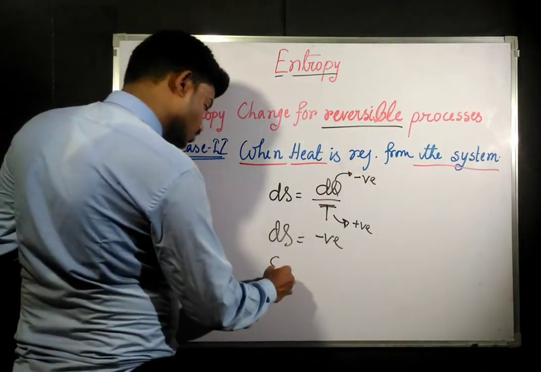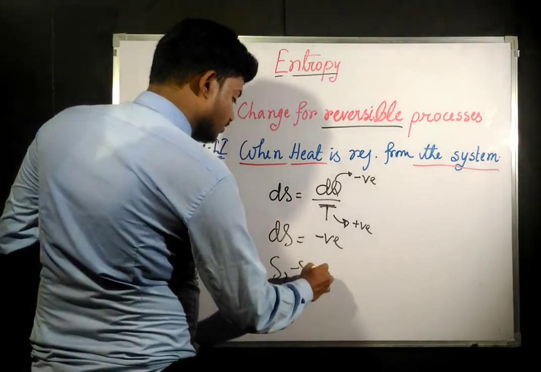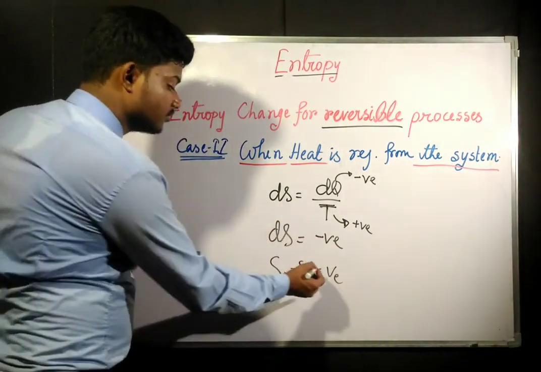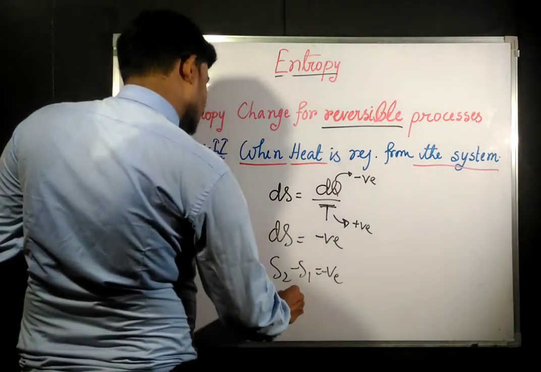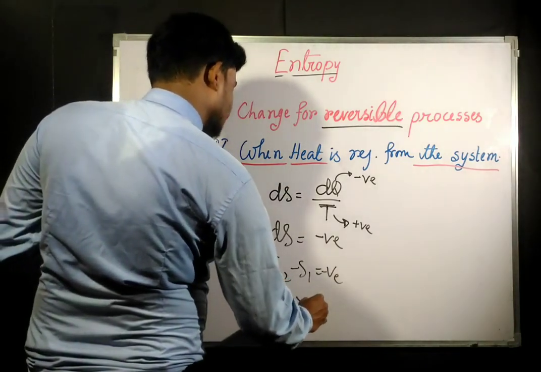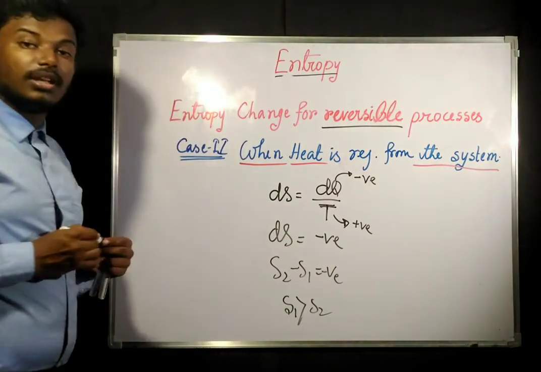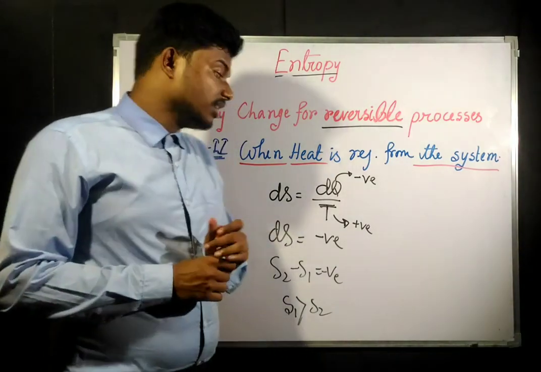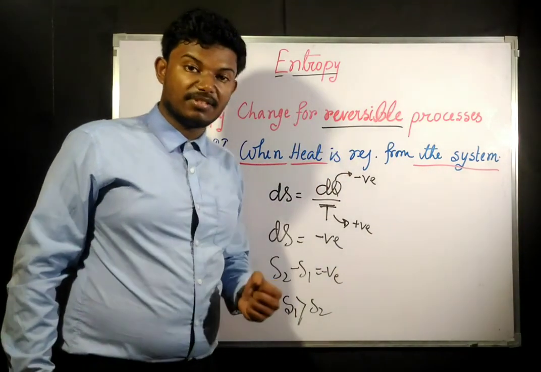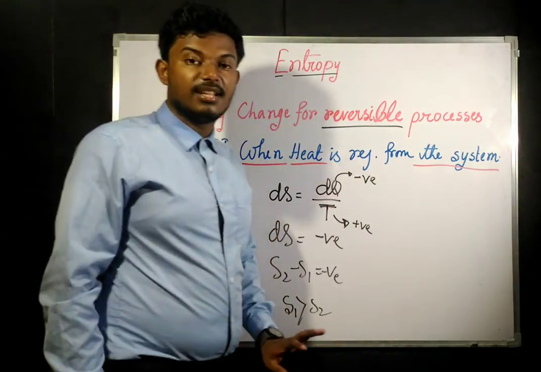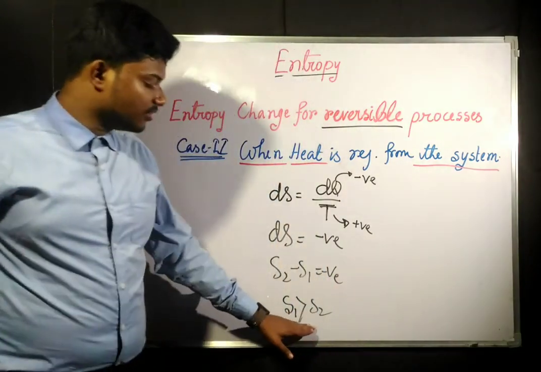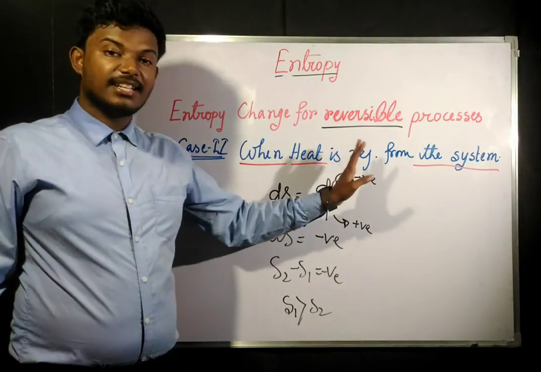That means s2 minus s1 is going to be negative. We can see that s1 is greater than s2. That means when heat is rejected from the system, the entropy of the system decreases. s2 is the final entropy after the rejection of the heat.